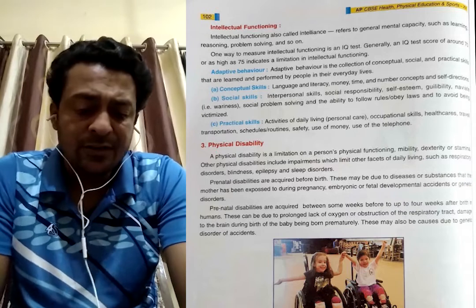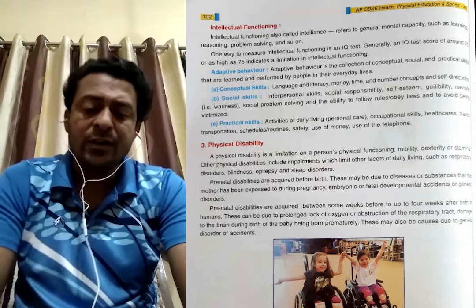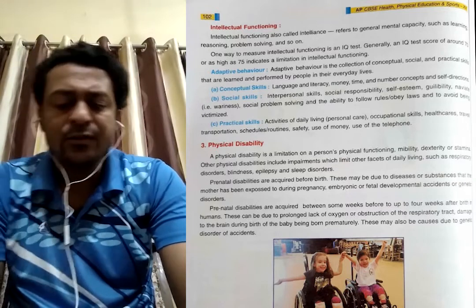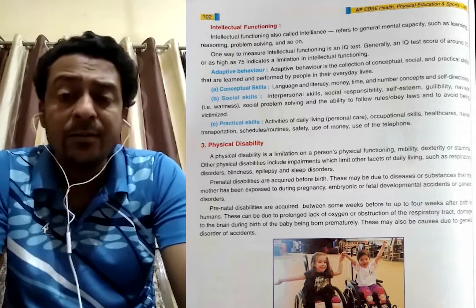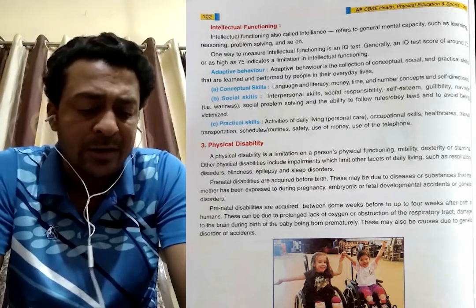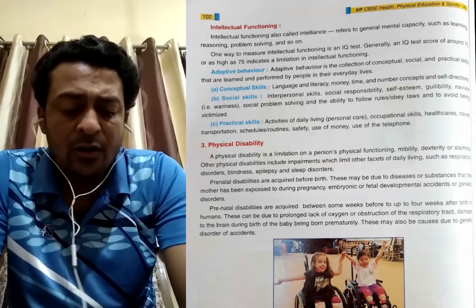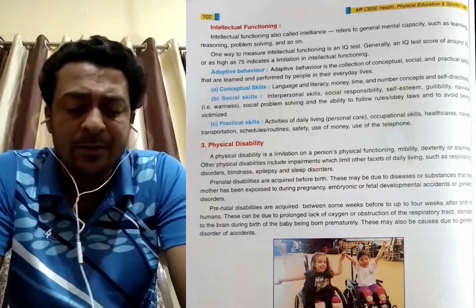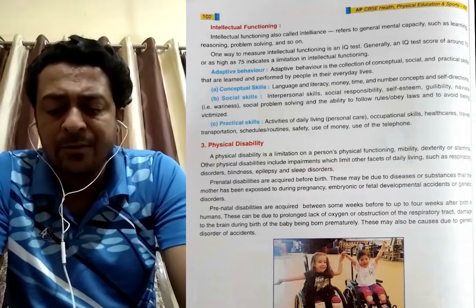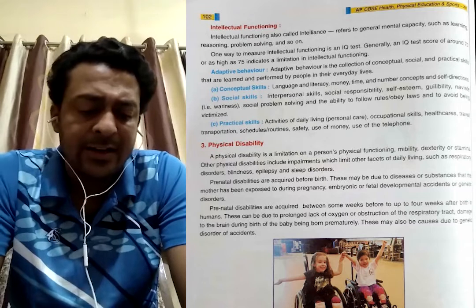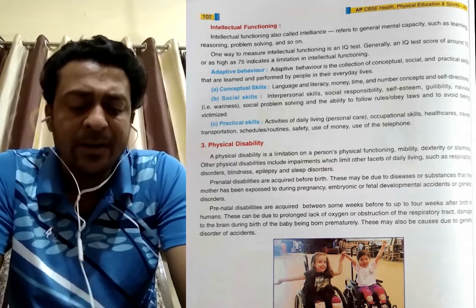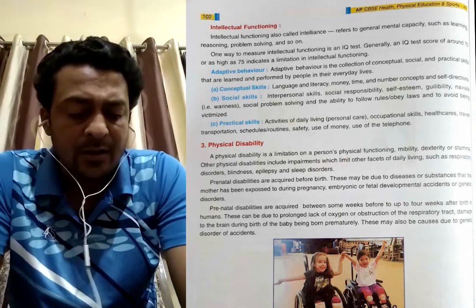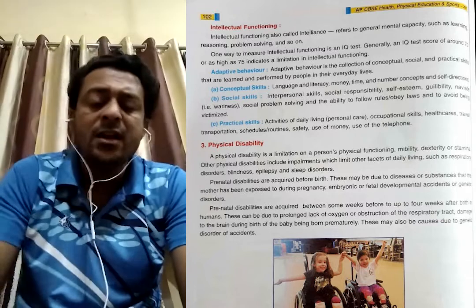So intellectual functions and adaptive behavior include cognitive and conceptual skills, language and lifestyle, money, time and number concepts. The person finds it difficult to count something, unable to tell the time, difficult to count money. Social skills: that person does not want to share something with other friends or members, does not feel comfortable, feels guilty. So it is a social kind of problem. Practical skills are also very difficult to adjust. So all this comes under intellectual disabilities.